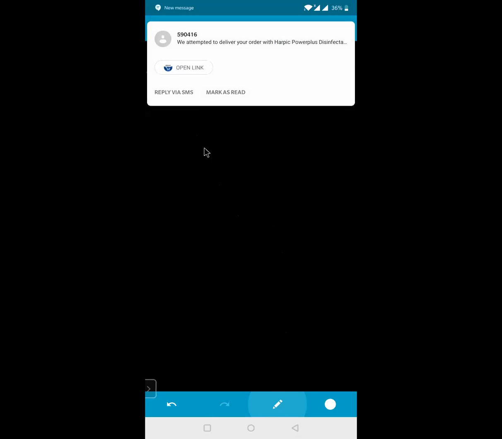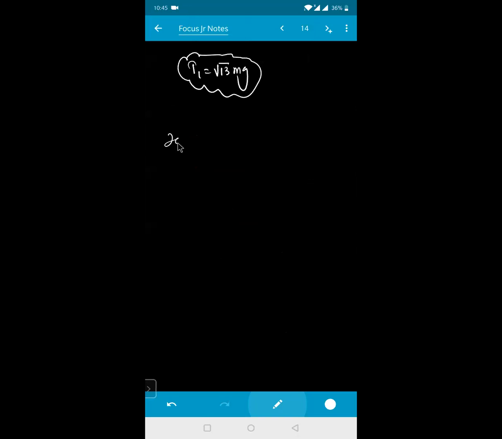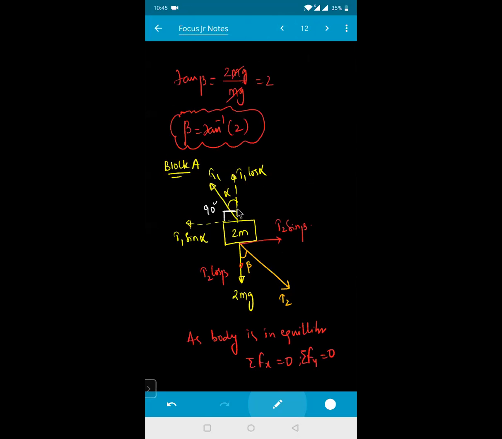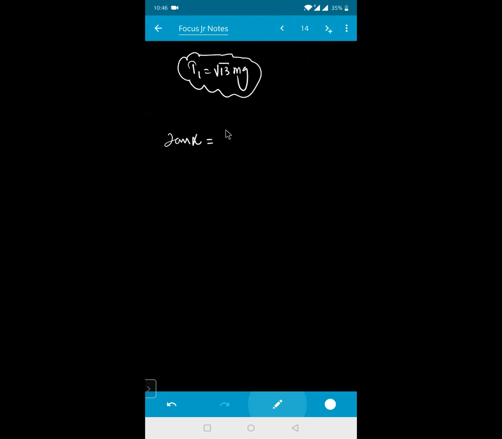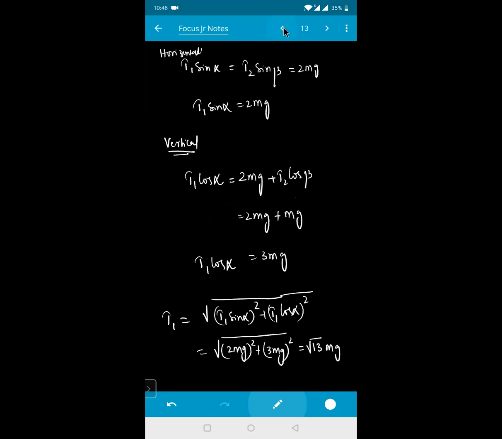Now take the value of tan alpha. So tan alpha is equal to how much? So this is the value of tan alpha. I can write now this value is equal to 2 times mg divided by 3 mg. That means 2 times mg divided by 3 times mg. This gets cancelled. So it is 2 by 3. So I can write here alpha is equal to tan inverse of 2 by 3. So these are the values of alpha, beta, and as well as of T1 and T2.